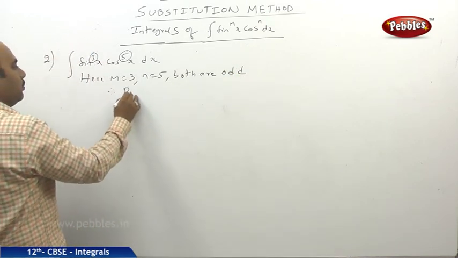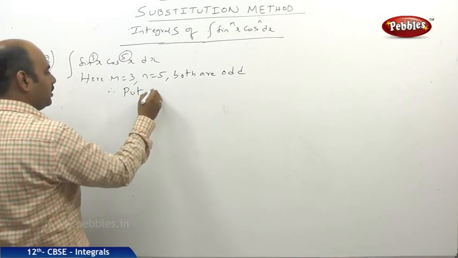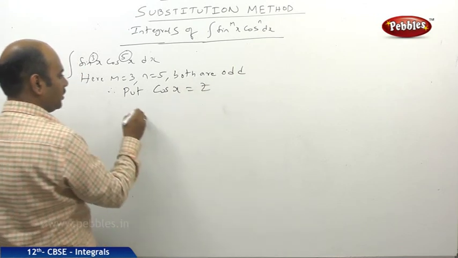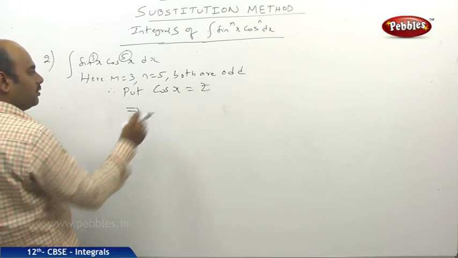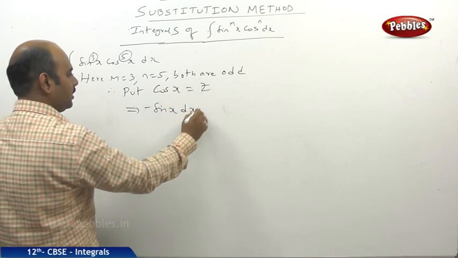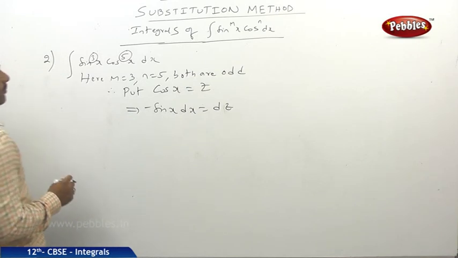Therefore, put whichever is convenient. Either you can put sin x is equal to z or cos x is equal to z. That is up to you. For my convenience, I will be putting cos x is equal to z. So when I put cos x is equal to z, the derivative of cos x is minus sin x dx is equal to dz.